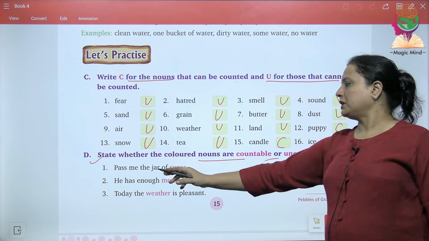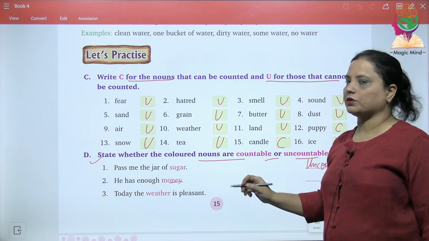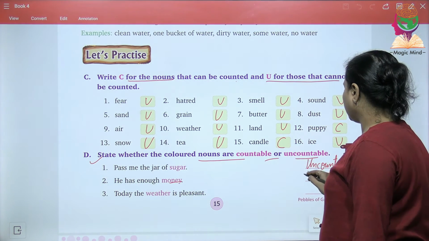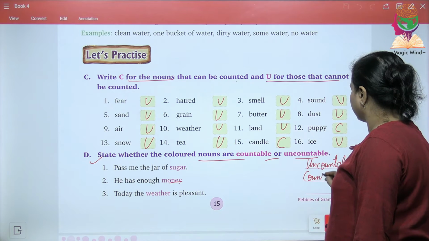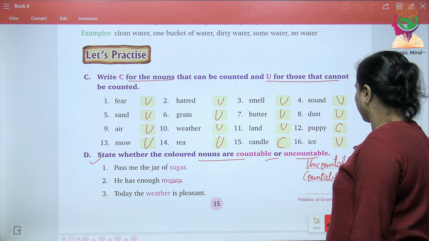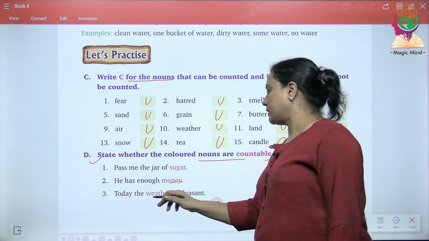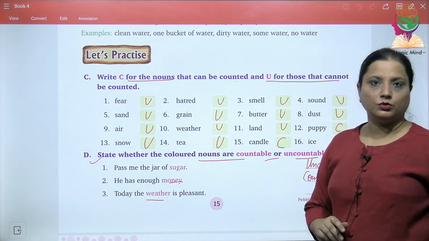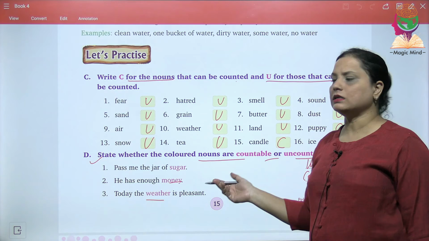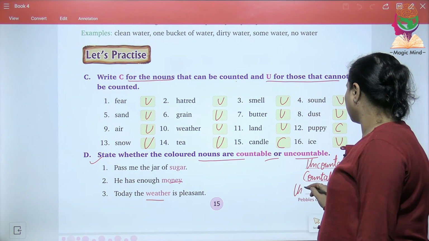Then the next one, he has enough money. Of course you can count money, so you will write it countable. Then the next one, today the weather is pleasant. So weather, is it countable or uncountable? Again it's uncountable.